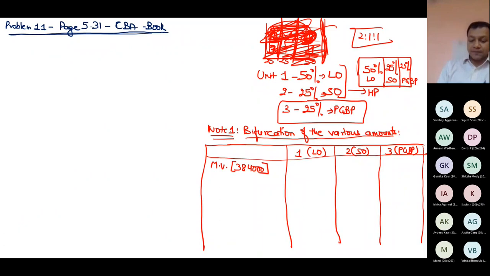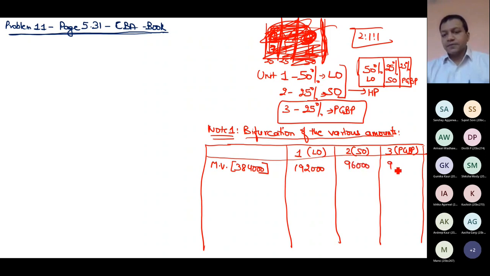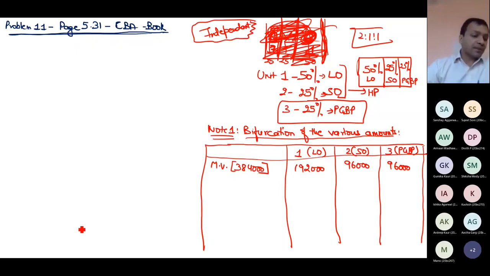You must understand it. So logically, municipal value of house 1, which is unit 1, but in the eyes of the department, it is not a unit now, it is house 1, is 122. House 2 is 96. Whenever you see this word independent units, independent means in the eyes of the department, these are separate houses altogether.